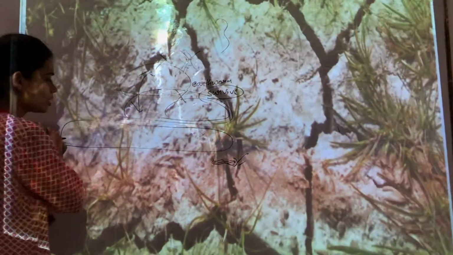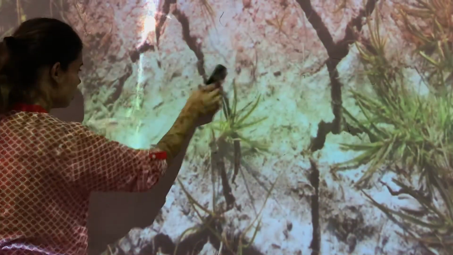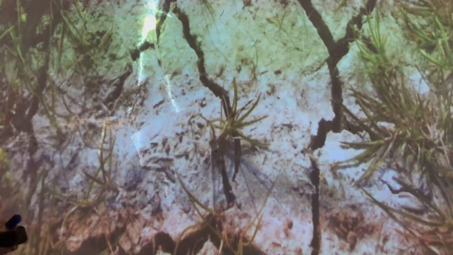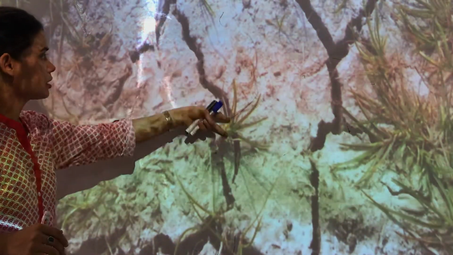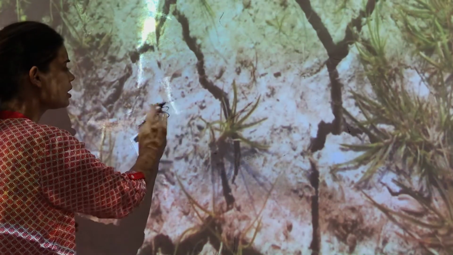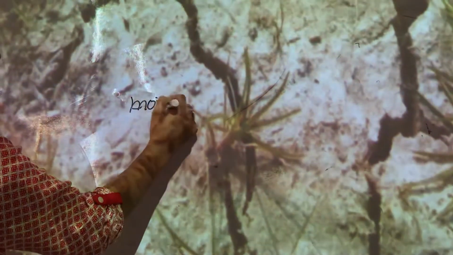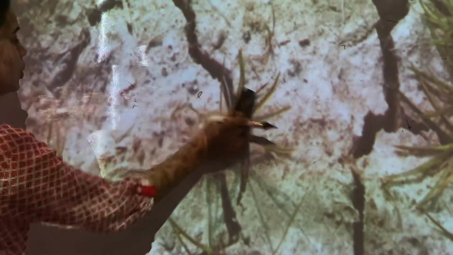Drought is a condition in which the soil loses all its fertility. You can see all these cracks in the soil. This is caused by the loss of moisture content in the soil, because we all know that soil has some kind of moisture in it. If there is no moisture, the soil is very dry and not good for vegetation. So it can also lead to a situation of drought.